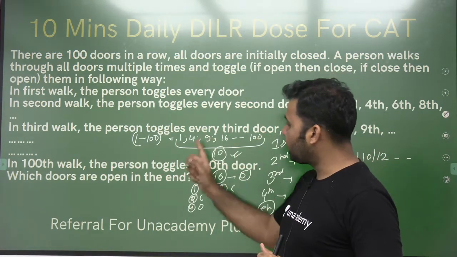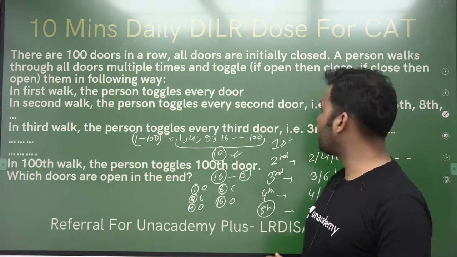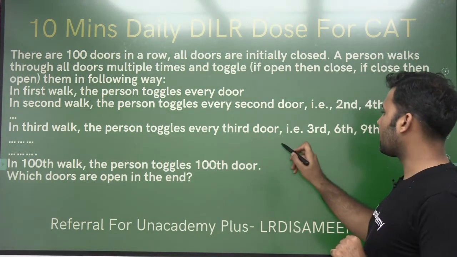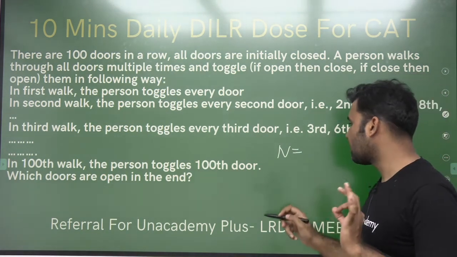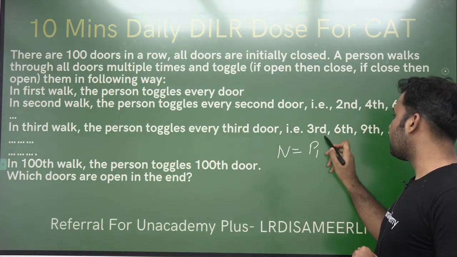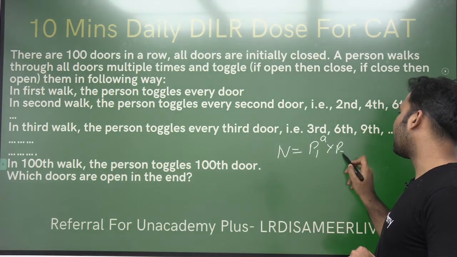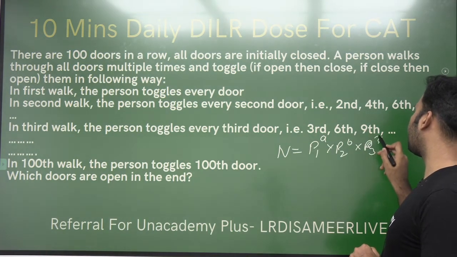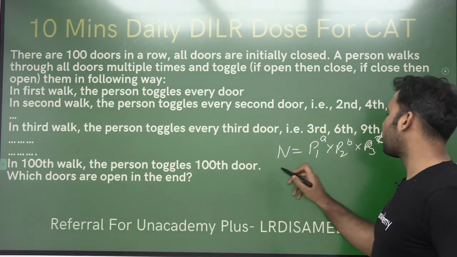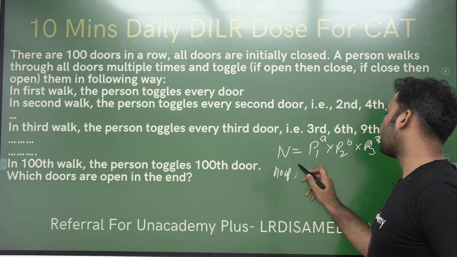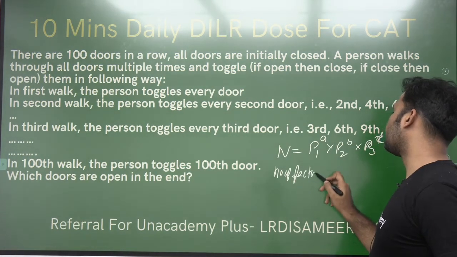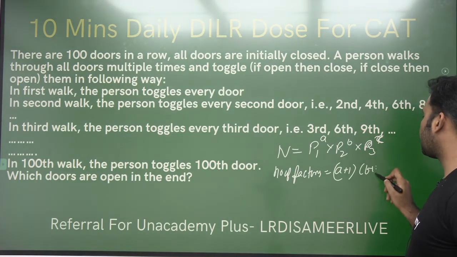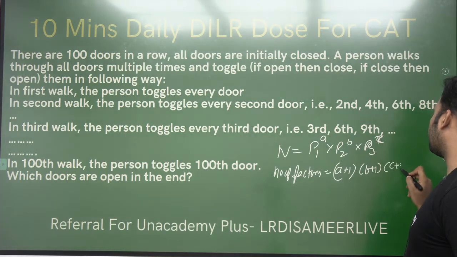Why will a perfect square have an odd number of factors? Let me give you a small revision of the concept of the number of factors also. If a number n is p1 power a into p2 power b into p3 power c, this concept is from the number system, right? The number of factors of this number is a plus 1 multiplied by b plus 1 multiplied by c plus 1.